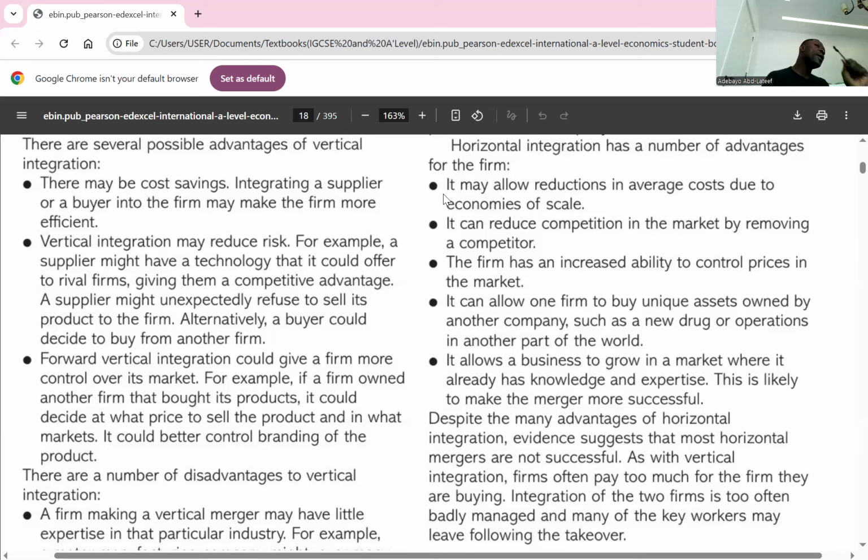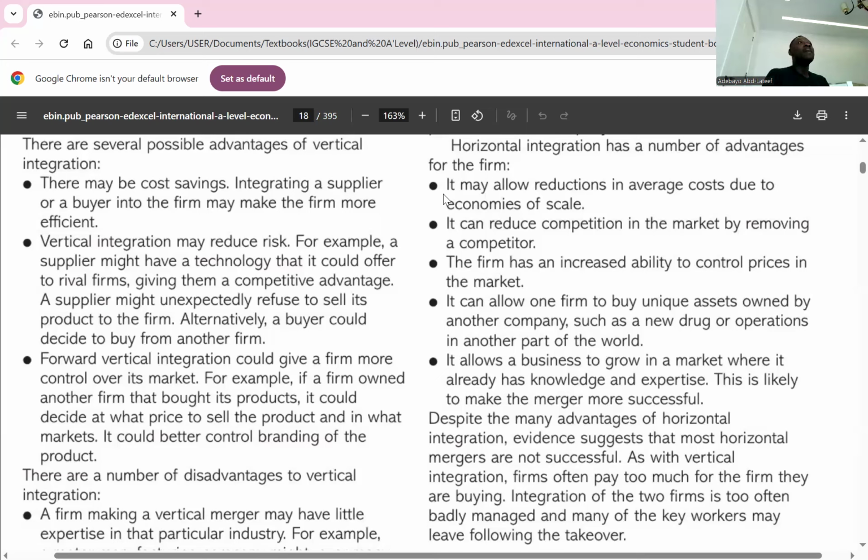But what is the problem about horizontal integration? Most horizontal integrations are not always successful due to being poorly managed and the buying firm paying too much for the firm they are buying. Most of the time, nobody wants to sell at a loss. So if you say yes to the price I'm offering you, it simply means I am offering you more than what you're expecting.